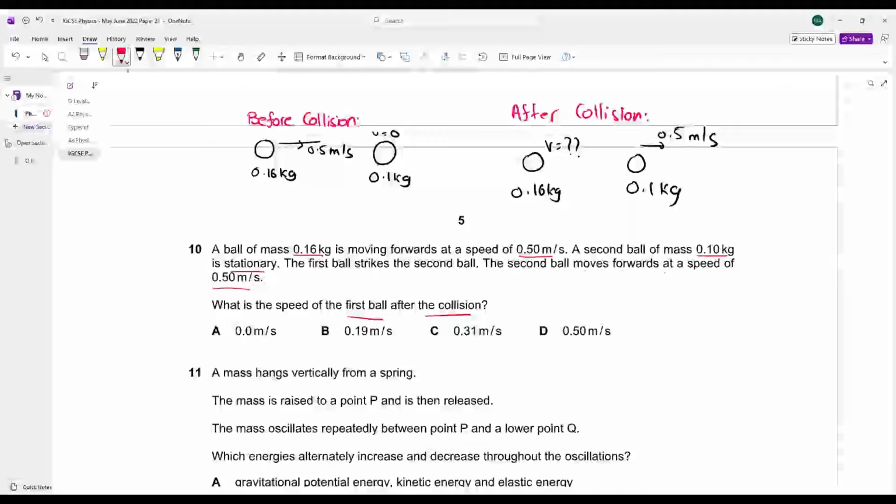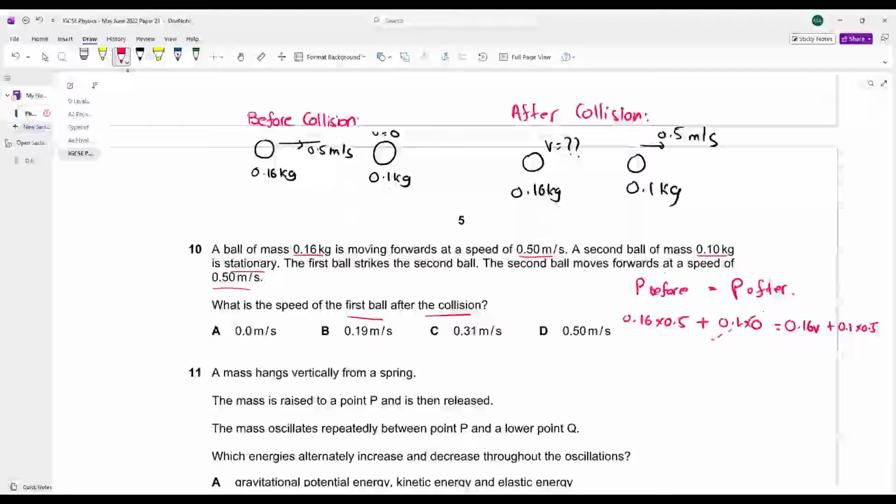How will we do that? We will simply say that the total momentum before collision is equal to the total momentum after collision बेटा. Total momentum before collision क्या होगा? 0.16 into 0.5 plus 0.1 into 0. What will be the total momentum after collision? 0.1 into V plus 0.1 into 0.5. Can you calculate the answer? ये चीज़ zero हो जाएगी.